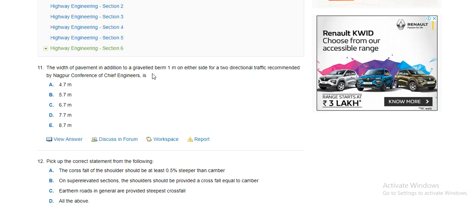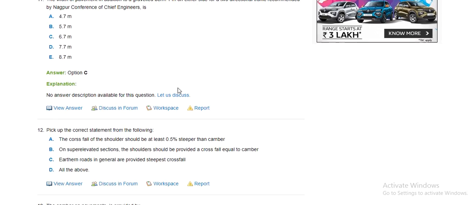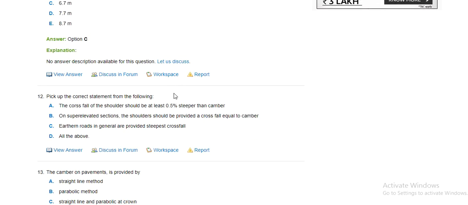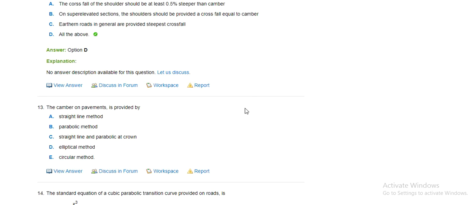The width of the pavement, in addition to gravel berm 1 meter on either side, for a two direction traffic recommended by Nagpur chief engineers is option C, 6.7 meter. Pick the correct statement from the following. The cross fall of the shoulder should be at least 0.5% steeper than the camber on the carriageway section. Earth and roots provided, slip cross pile, all of the above.